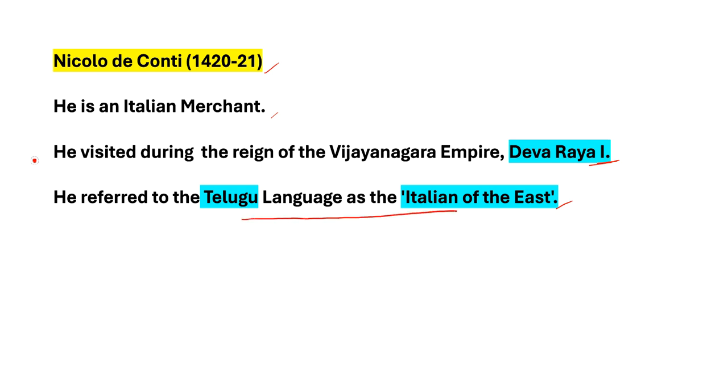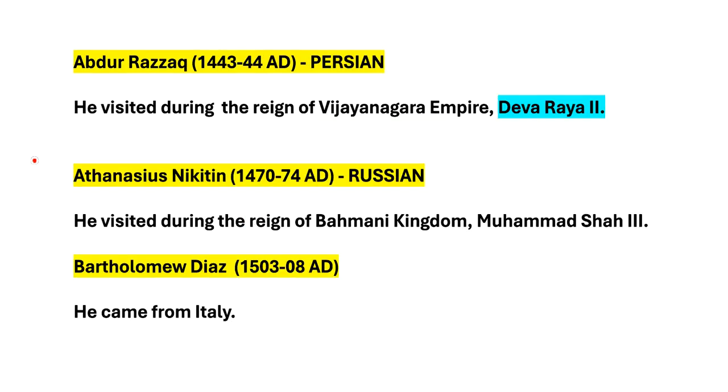This last line is very important because SSC CHSL 2024 prelims asked: Italian of the East is called which language? So this is very important. Let's move on to the next slide.